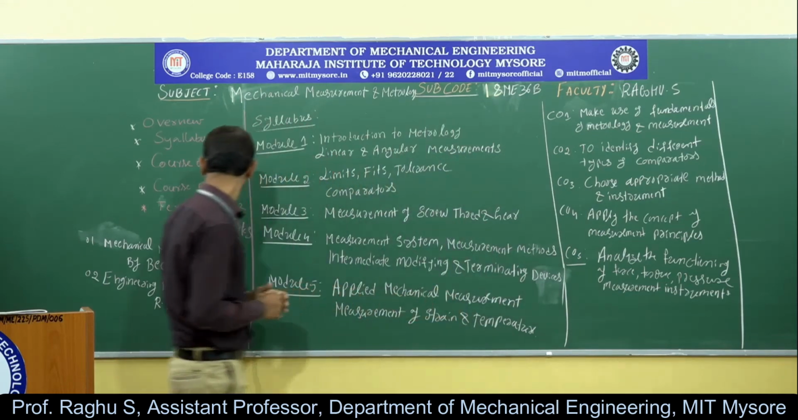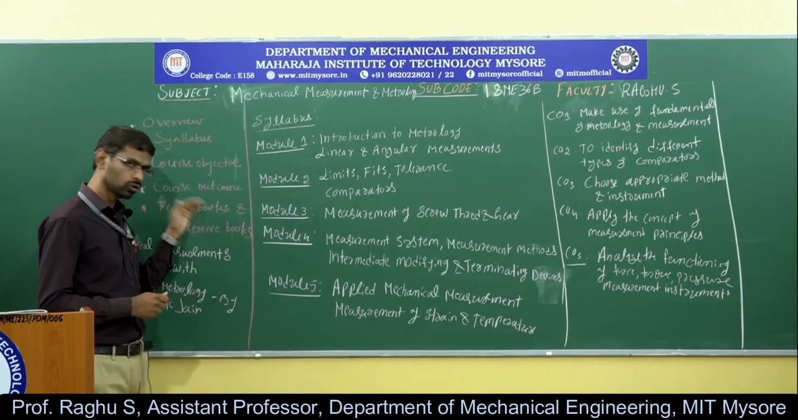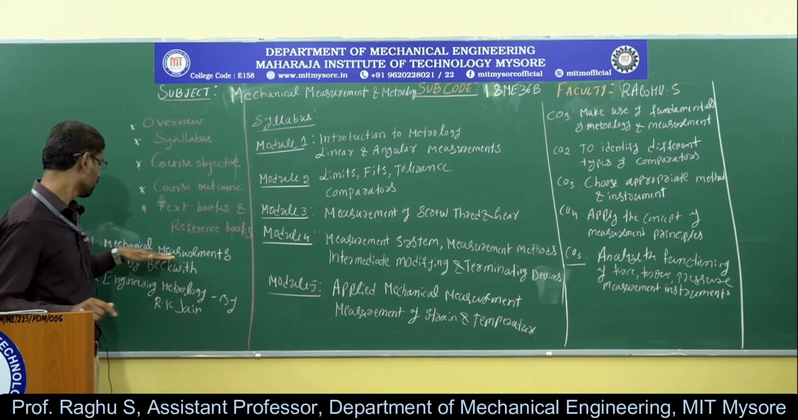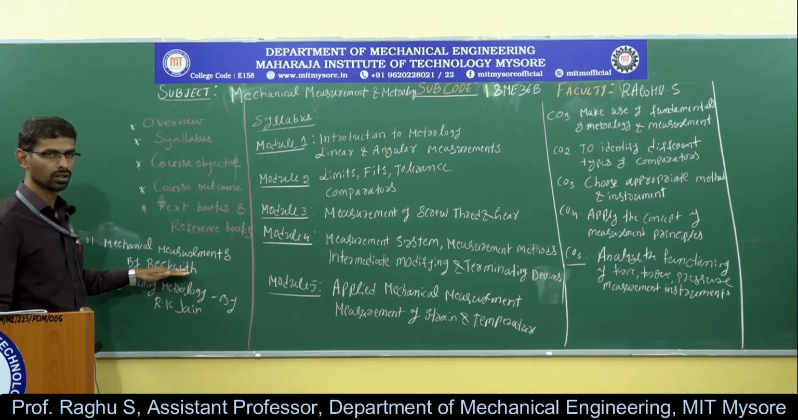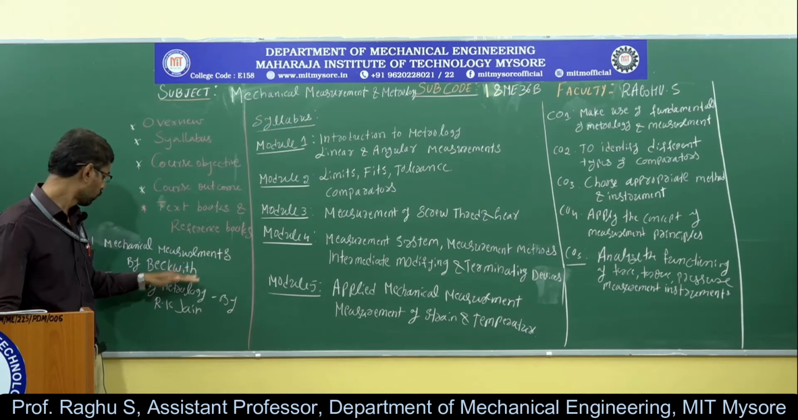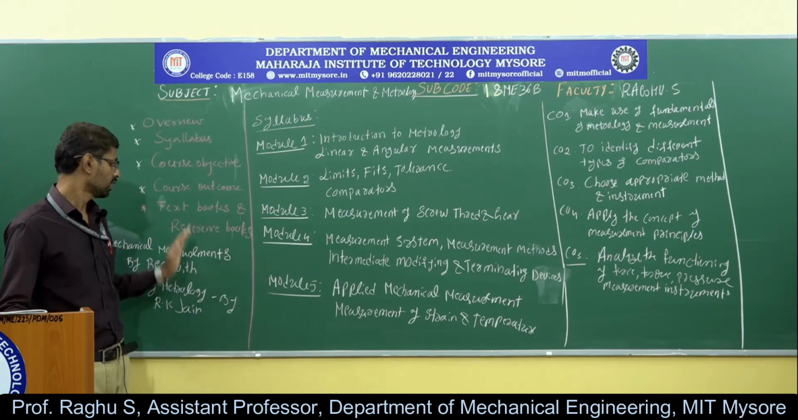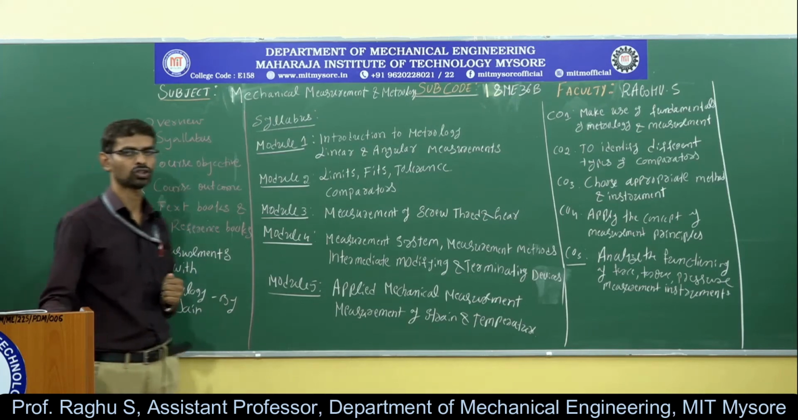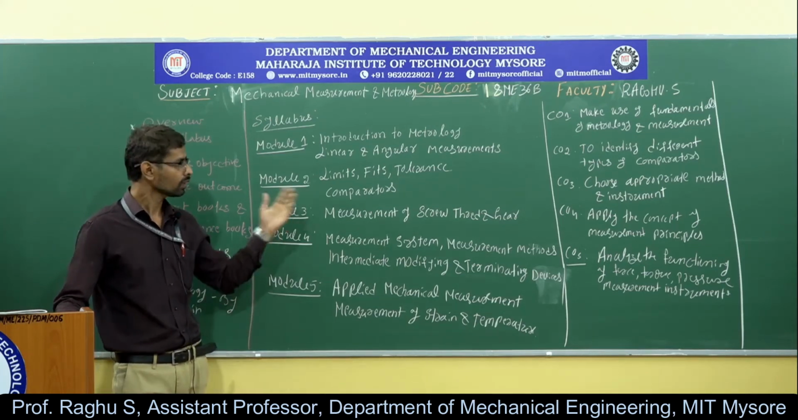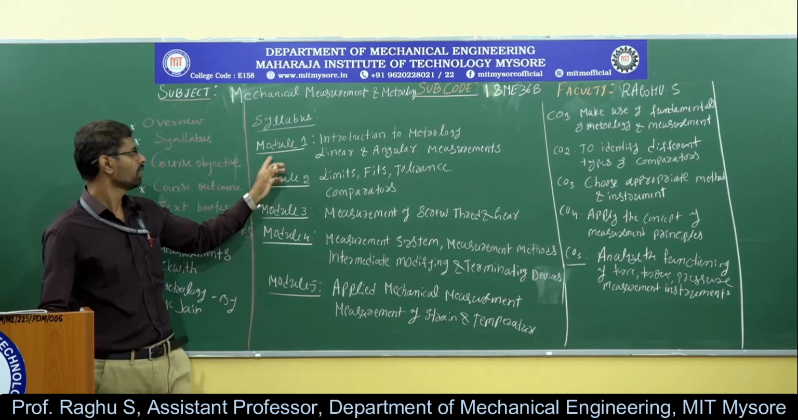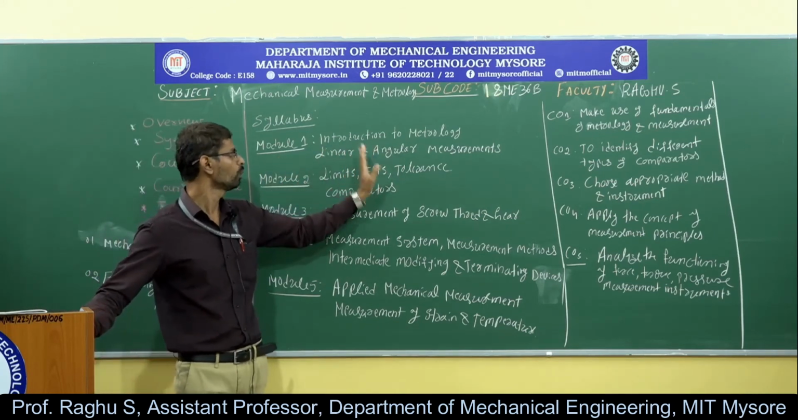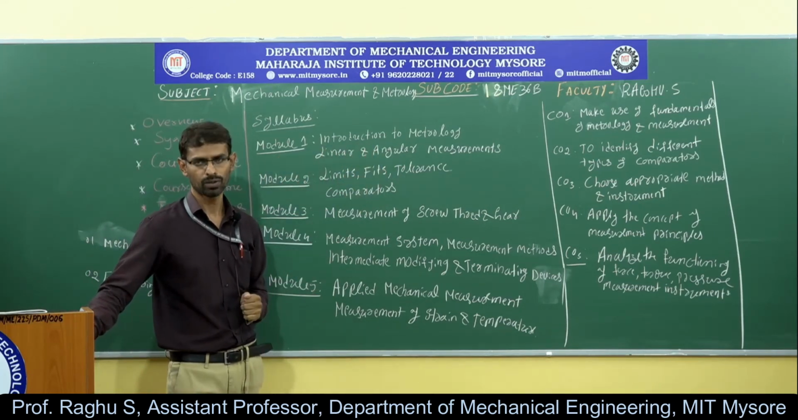So next, coming to the textbooks and reference books. Here, Mechanical Measurement by Beckwith. This is the VTU prescribed book, and one more we have, Engineering Metrology by R.K. Jain. So these are all the textbooks related to the subject, Mechanical Measurement and Metrology. Next, coming to the first chapter, that is Module 1, Introduction to Metrology and Linear and Angular Measurements.